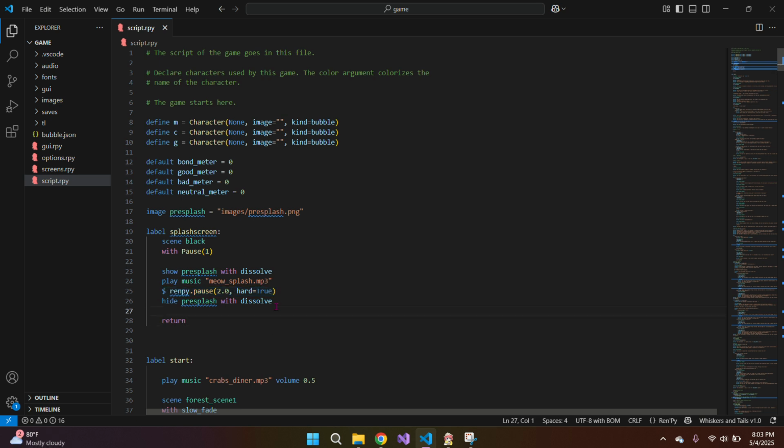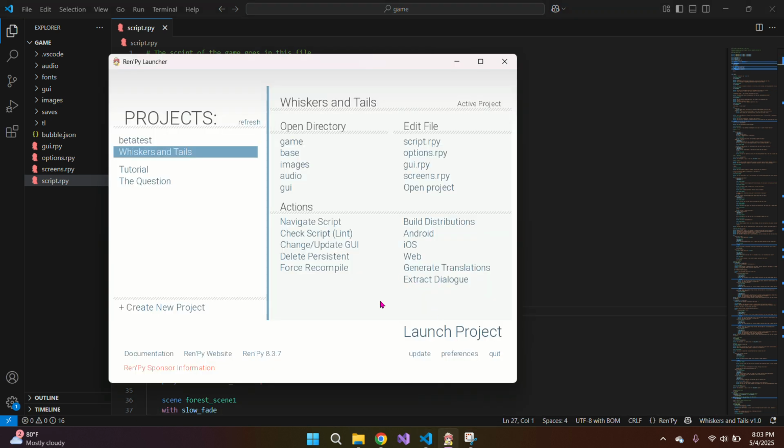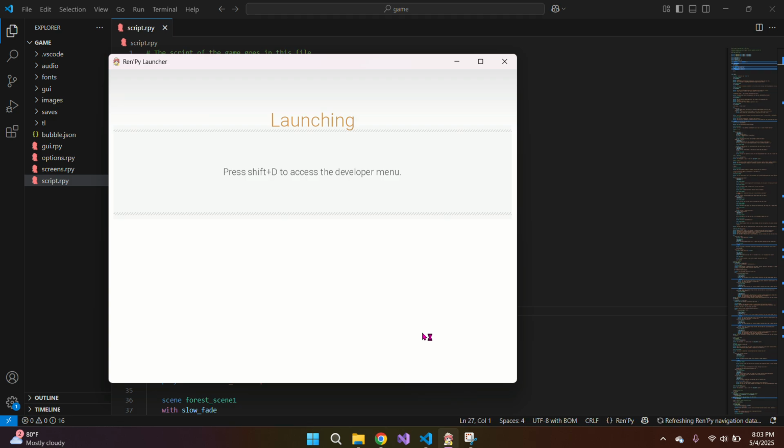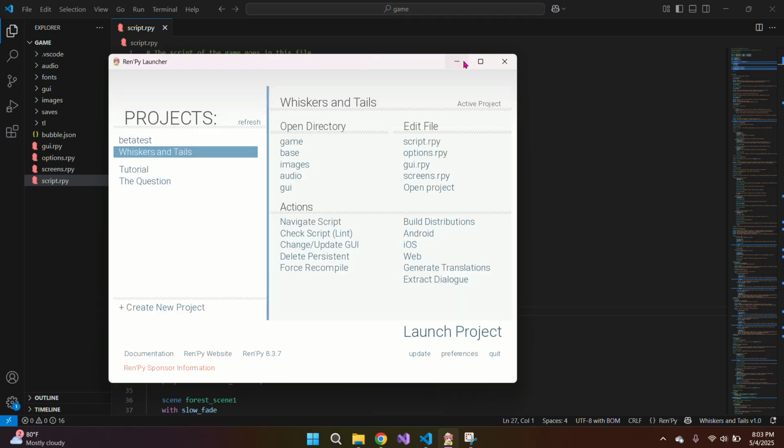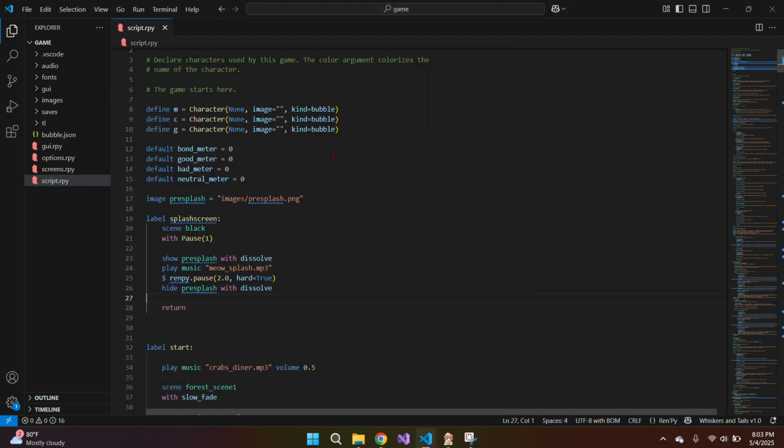So it adds a little splash screen before you start it. I'll go ahead and show that. I thought it was kind of neat. I didn't have that before. So that was something I thought was neat.